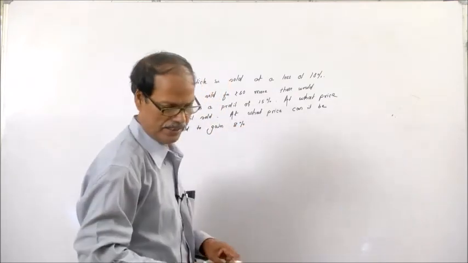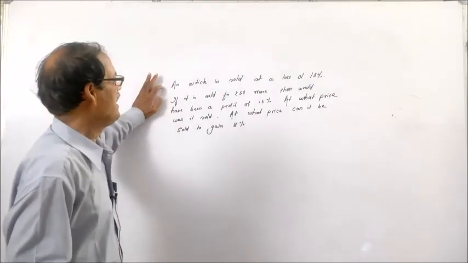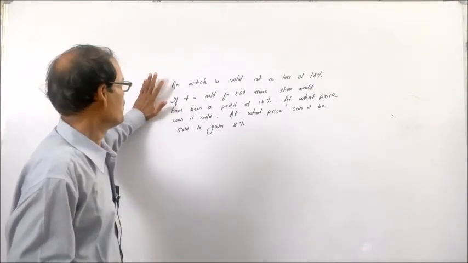And here you see, this question is, an article is sold at a loss of 10%.